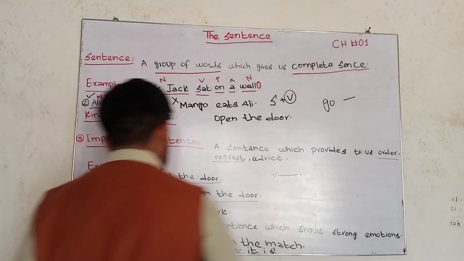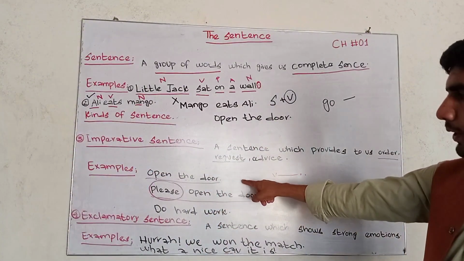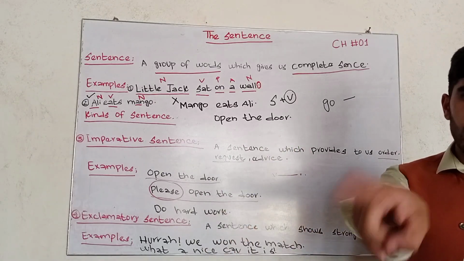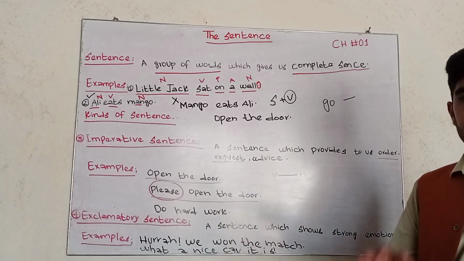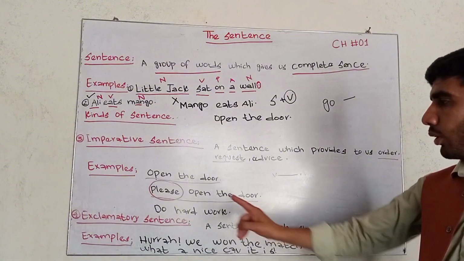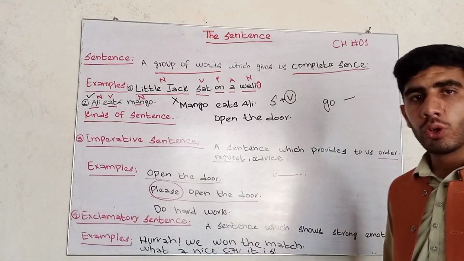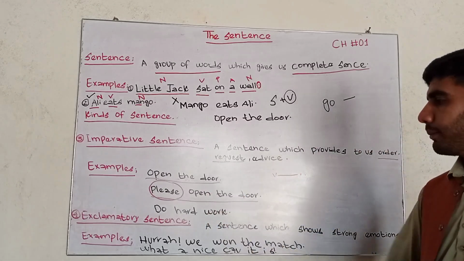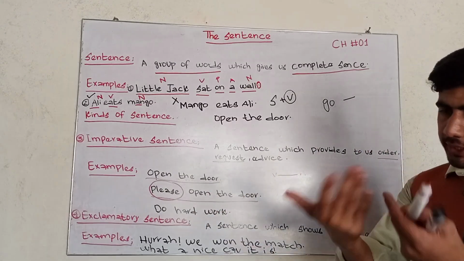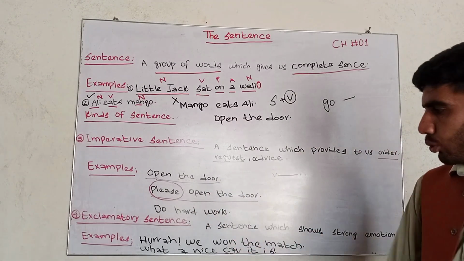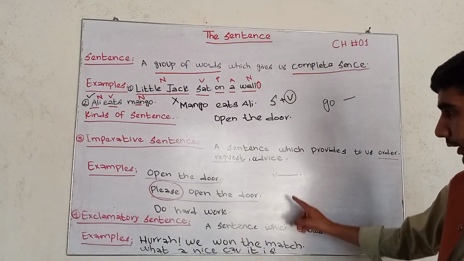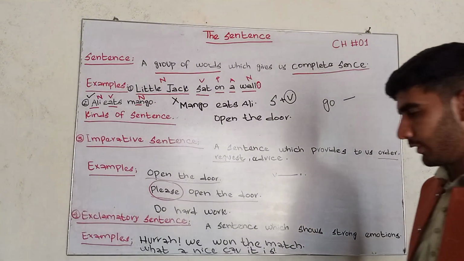For example, in the first sentence, "Open the door," I am saying to you, open the door, but I am not showing you the word "you." It means that the subject is understood. "Please open the door" is the same case. And "Do hard work": I am advising you to do hard work, but I am not showing you the subject. So in imperative sentences, the subject is understood.